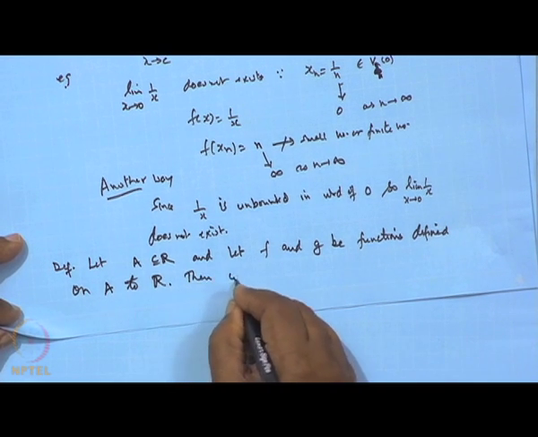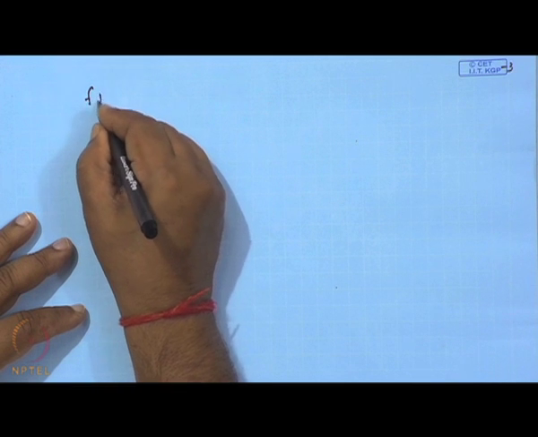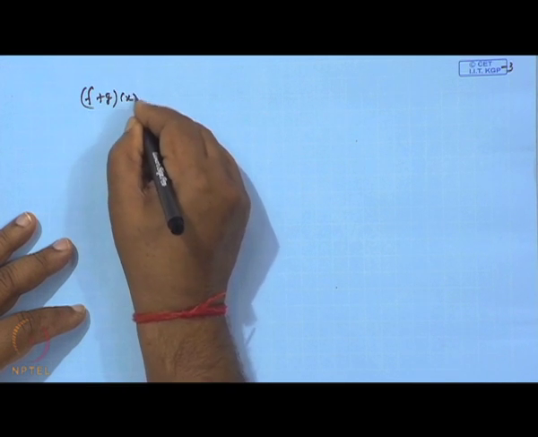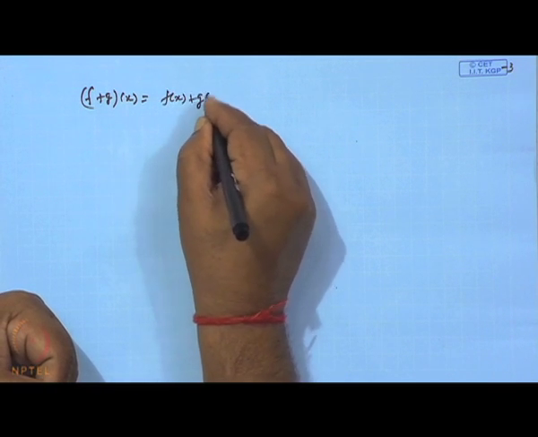We define the sum of the two functions, f plus g at x, as f x plus g x.